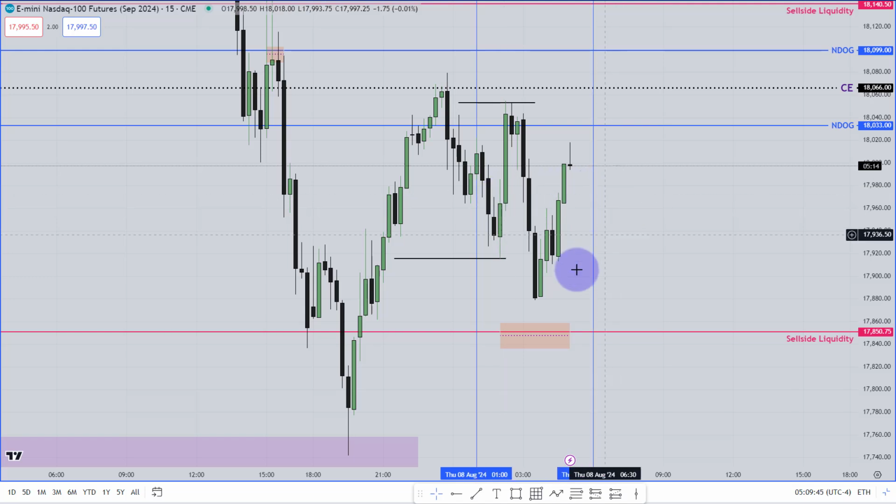Okay. Now, you have seen that the market first made this sell side liquidity. What should you look for? You should look for the buy. When the market has made that buy side liquidity, you should look for the sell.